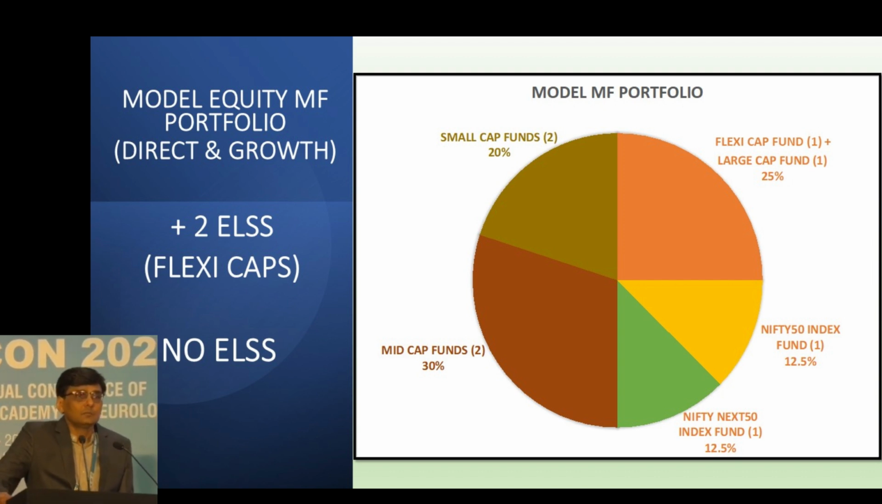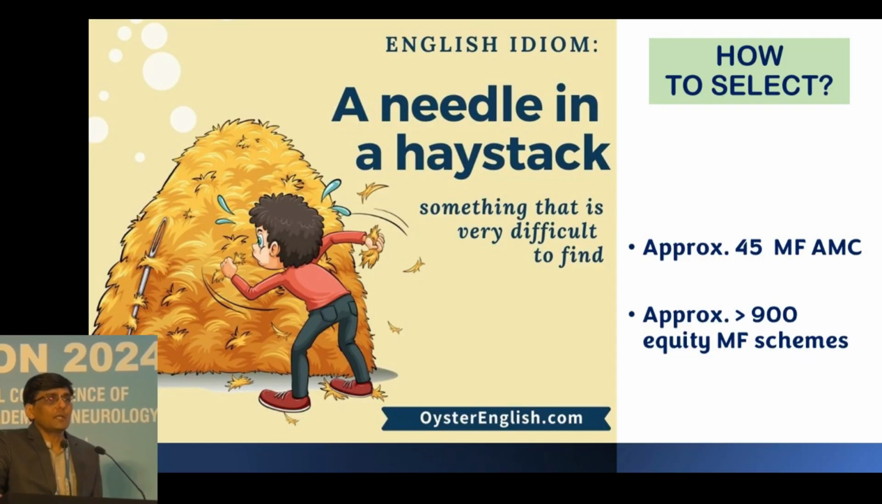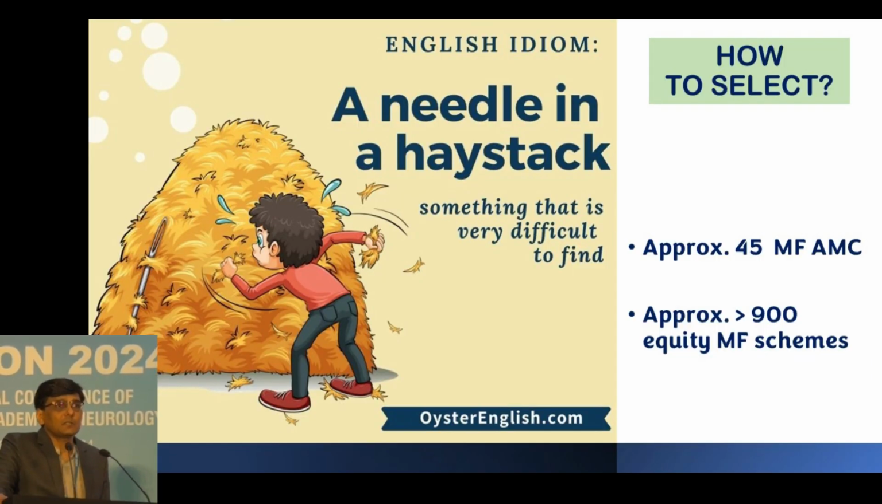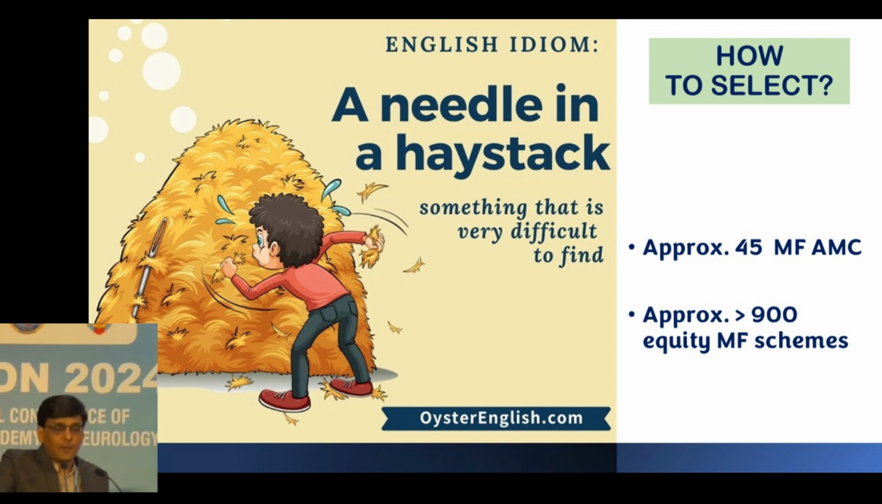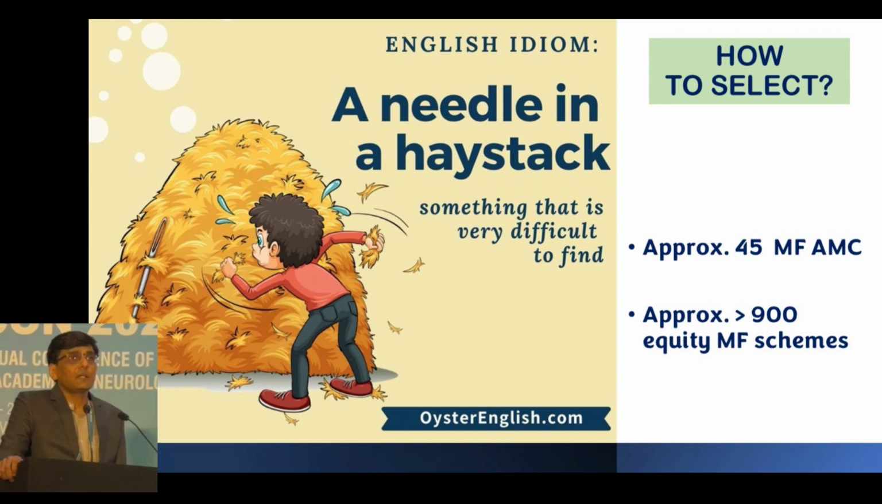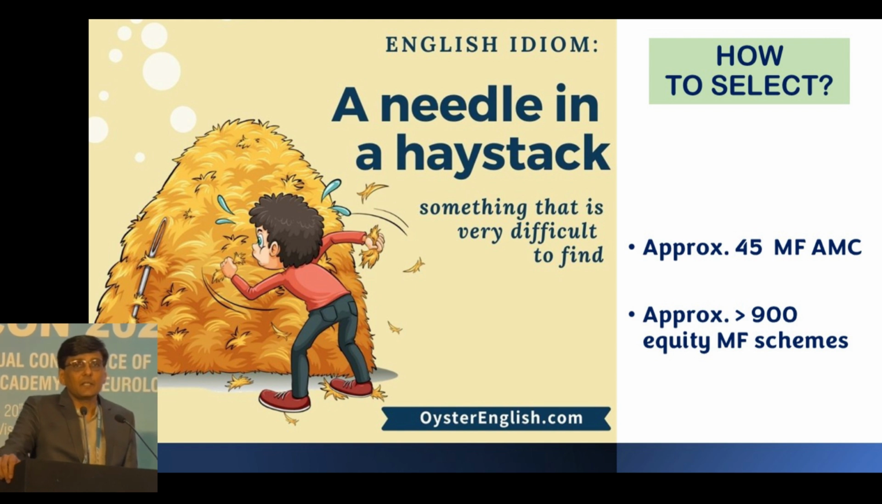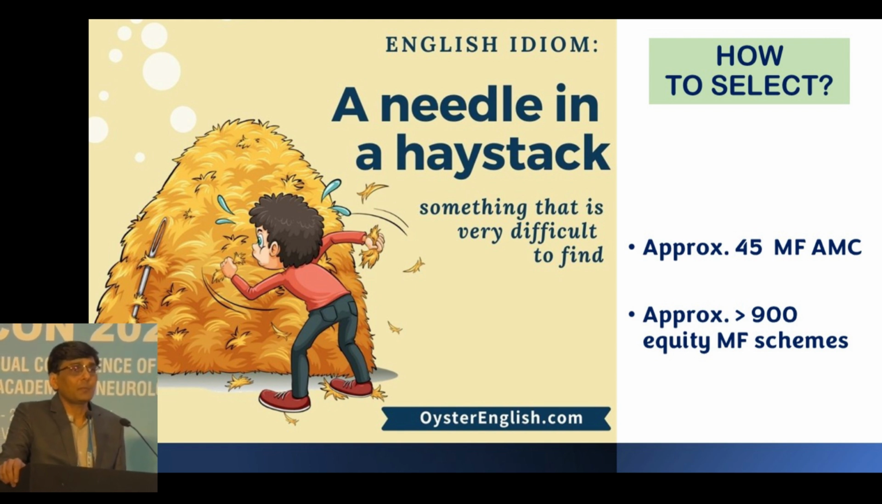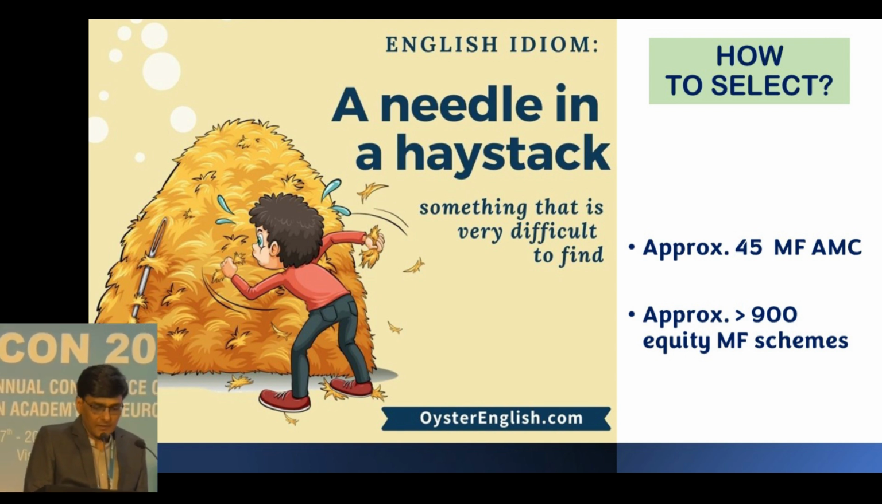But now comes the main part. How to select the fund? We have decided the category, we have decided the scheme also. But finding a good mutual fund is very difficult because there are more than 900 equity schemes. And finding a proper fund is like finding a needle in a haystack.